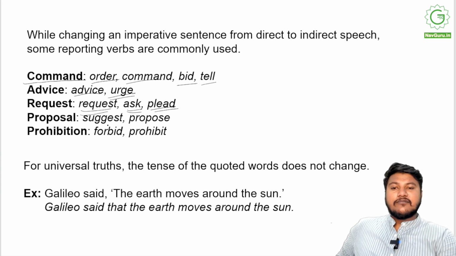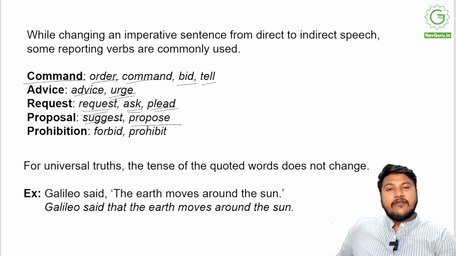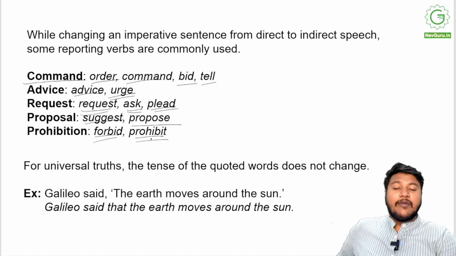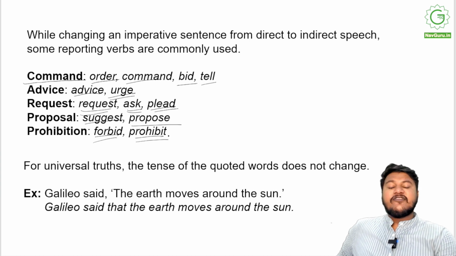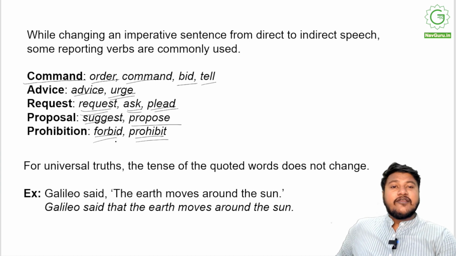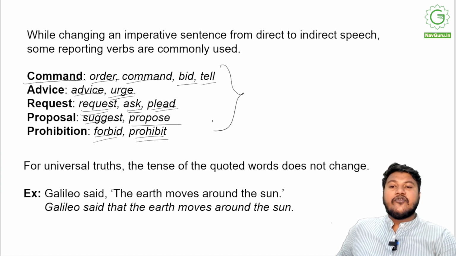If it's a proposal or suggestion, both can be used. So, I suggest that you do not do it. I propose that we go through with it. Right? So it's a proposal, we can do this. Prohibition. For sentences that imply prohibition, we can use forbid and prohibit. So the principal prohibited us from venturing out at night. The teacher forbade us from playing in the class. Right? So this is how all these words can be used for these imperative sentences.